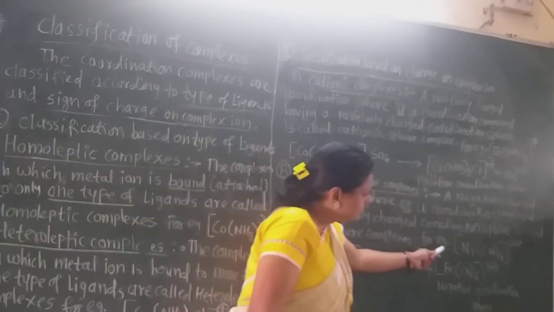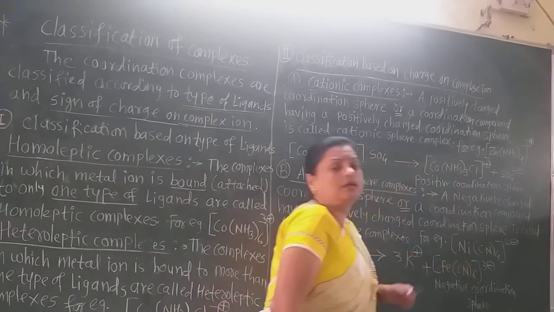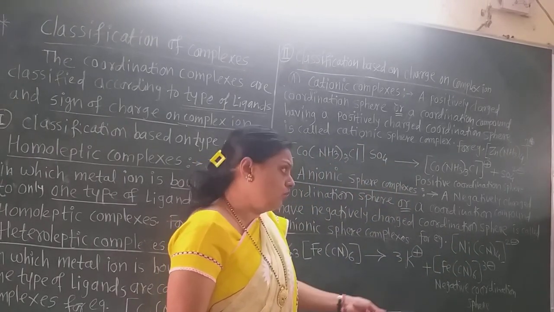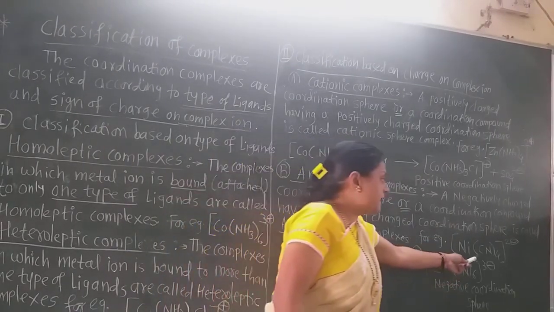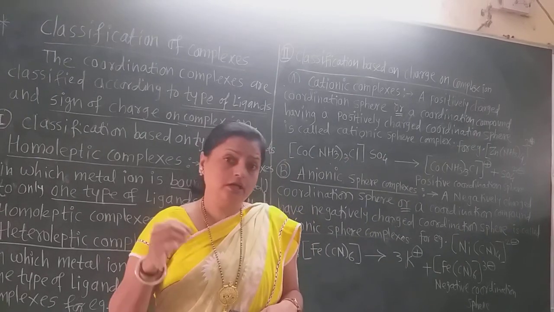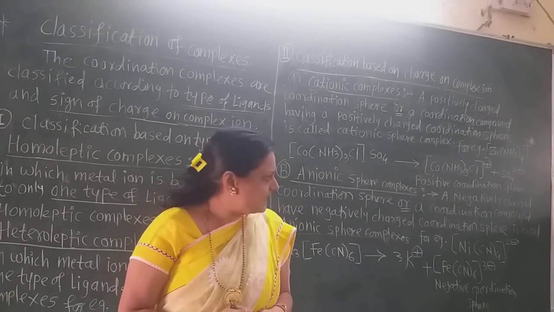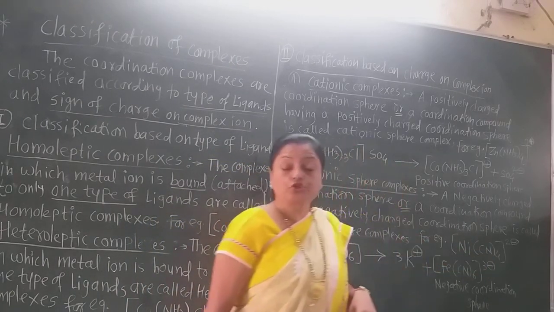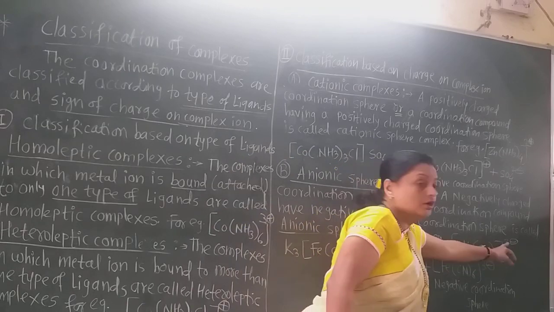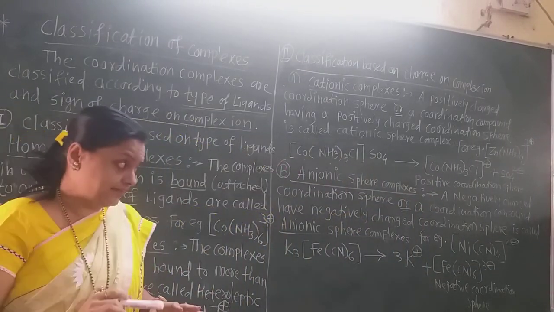Now see here, this nickel has 4 cyanide ligands. There is a +2 charge on nickel and a total of -4 charge from the 4 cyanide ligands. So the +2 charge gets neutralized by -2 charge, and there is only -2 charge on that coordination sphere. Do you understand that?